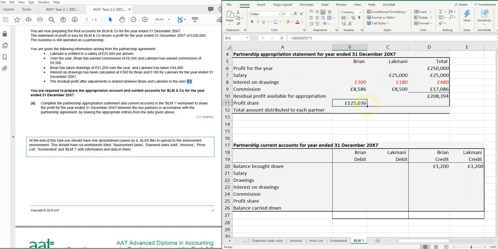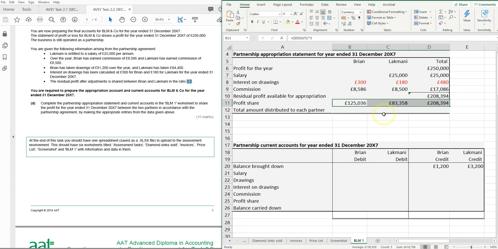And in Lakmani's case, let's just fill that across. I just need to change that. She gets a 2 share. And then when I add those two up together, yeah, that's good. I've got the same amount. That's just a little double check, which is excellent.